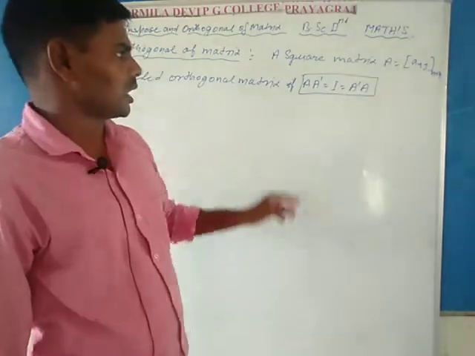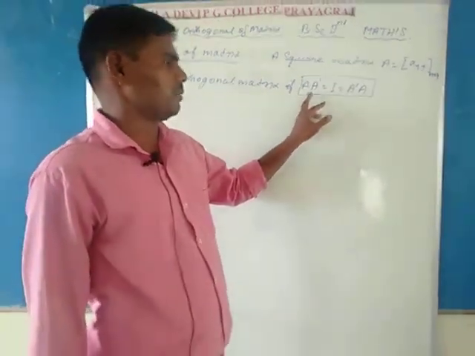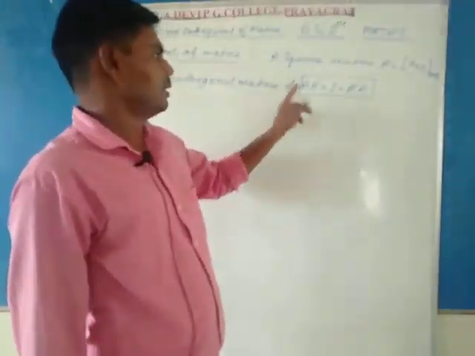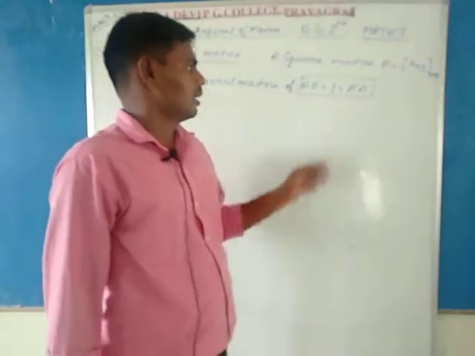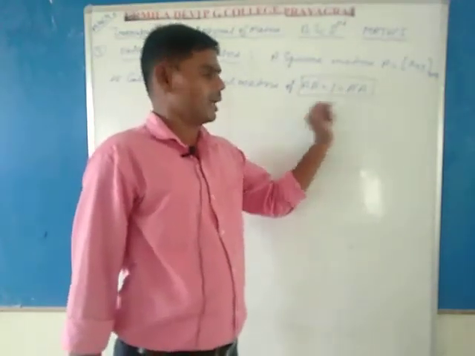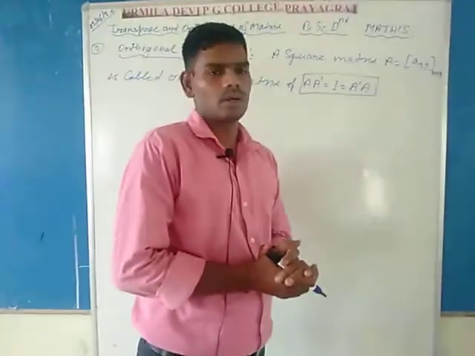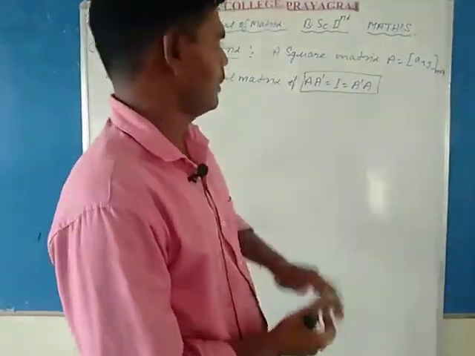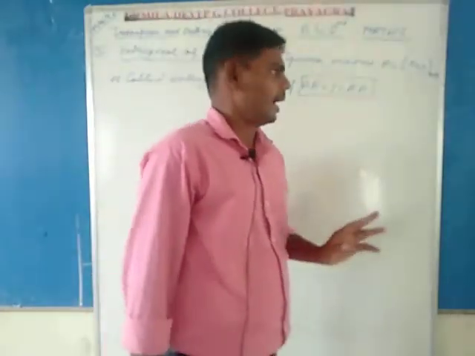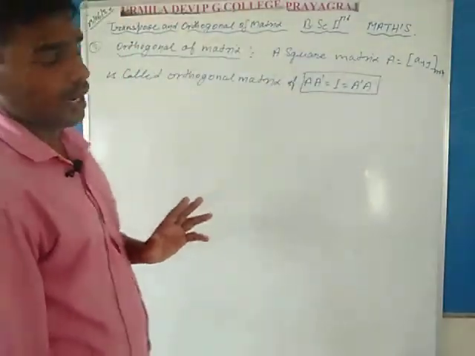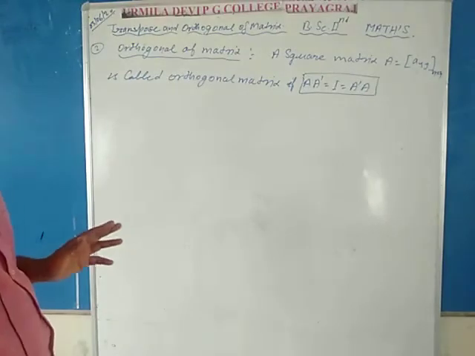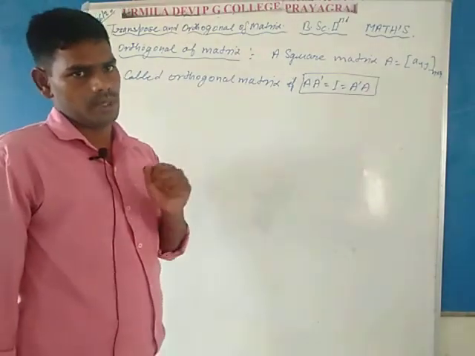First calculate the transpose of matrix A, which is A dash, and multiply A by A dash. After that, calculate A dash A, and if both products are equal to the identity matrix, then this equation is satisfied and you call matrix A an orthogonal matrix.